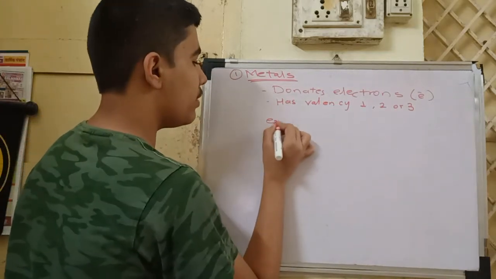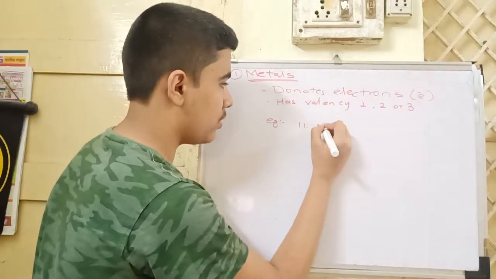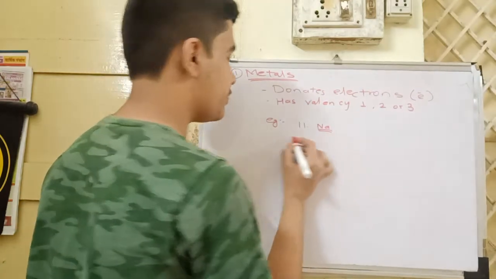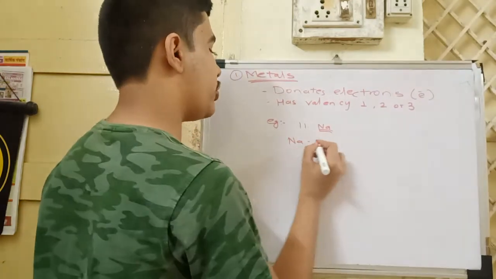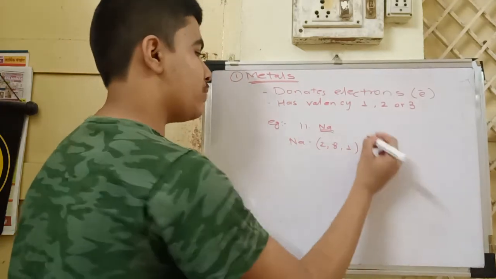Now for an example, let's take 11 Na. Na is the symbol for sodium. Its electronic configuration is 2, 8, 1 and its valency is 1.